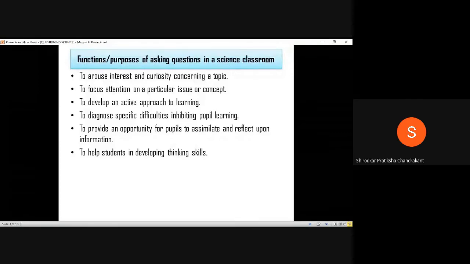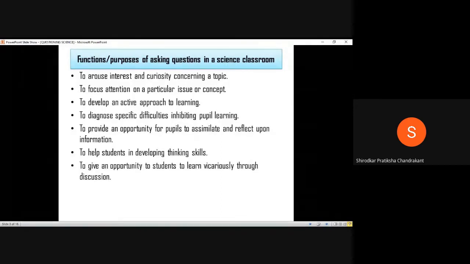But to understand it at a superficial level, we all understand that it will definitely help students develop thinking skills because we are making them think. Even if not teaching them how to think, at least we are making them think, in whichever way they want to. So this questioning can help students at that level.